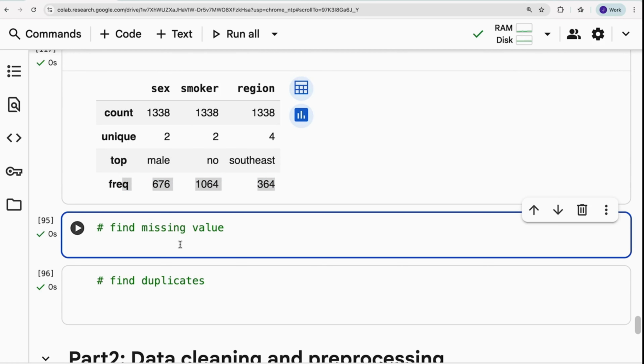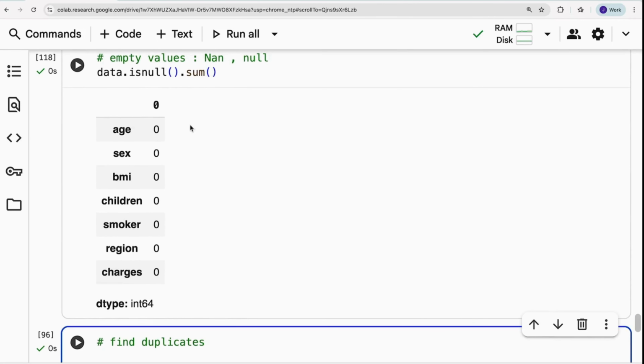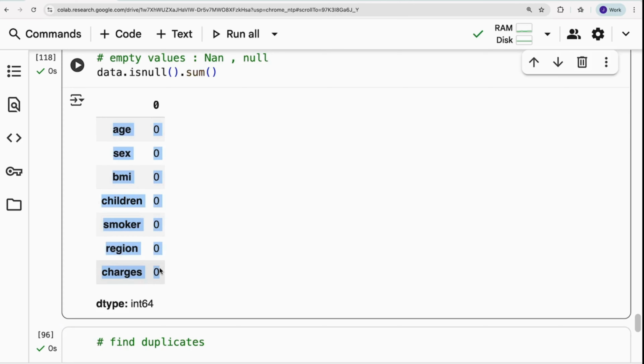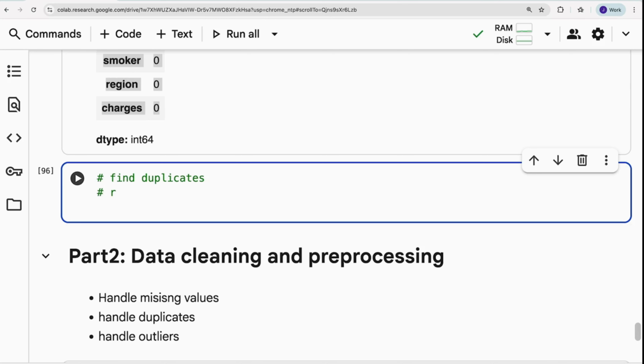Okay, and the next important thing is, what if you want to find the missing values? Missing values are nothing but empty values. Usually in our data there can be empty values, and they're represented as NaN or null, not a number. Okay, how to find that? We just use the code data.isnull().sum(). It is responsible for printing all columns and the corresponding missing values. So clearly in our data, there are no missing values.